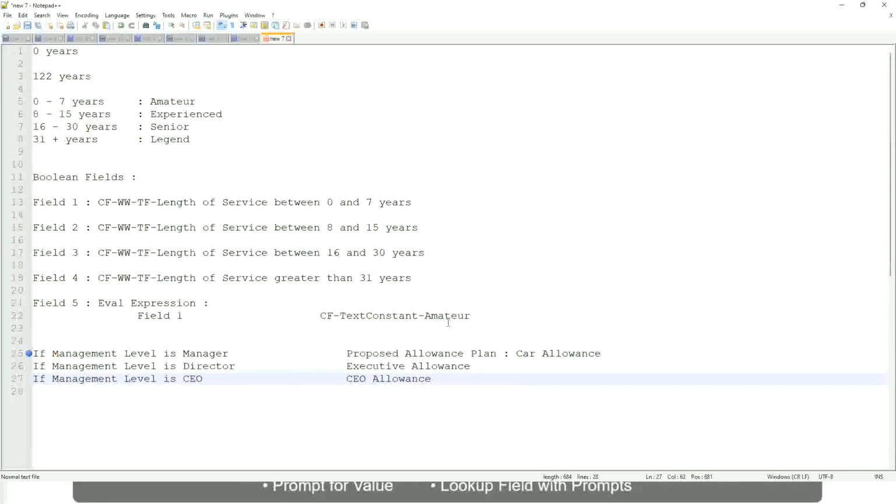And this is not a text. This is the link to the allowance that we want to have in the output, so that whoever is looking at this report can straight away click on this allowance and make sure that it is included in the package. So we want to return the allowance. Okay, or maybe let's do it something else. Forget about this. If the management level is manager, return first line manager.